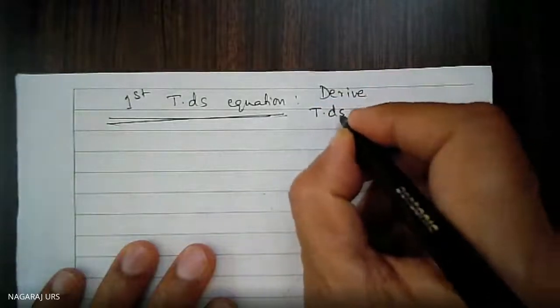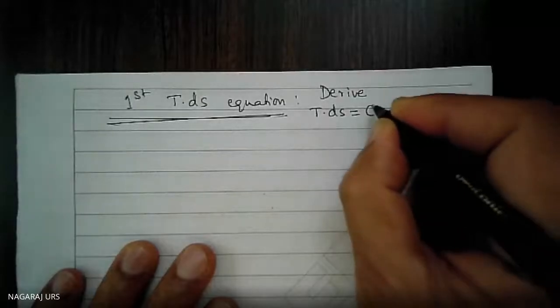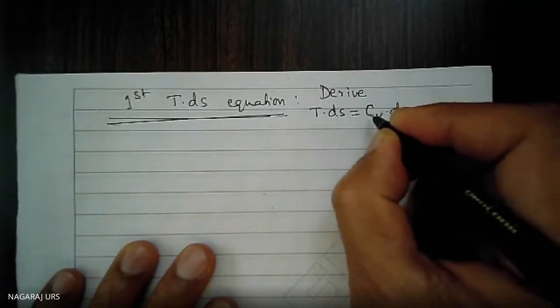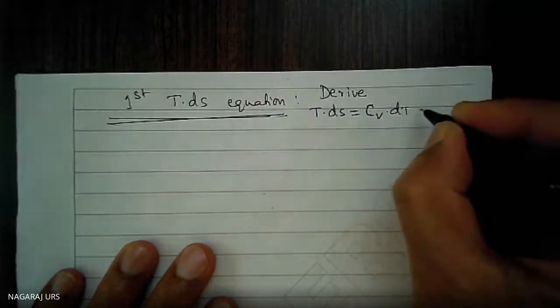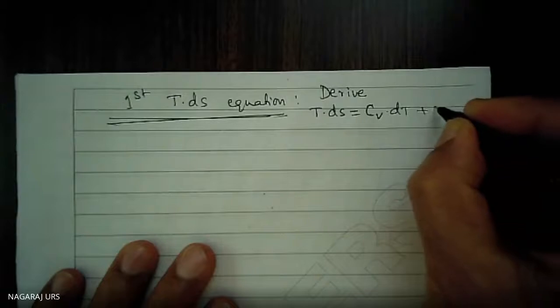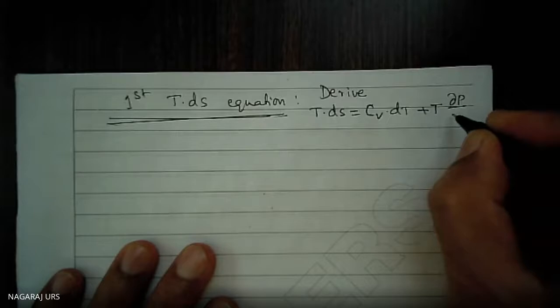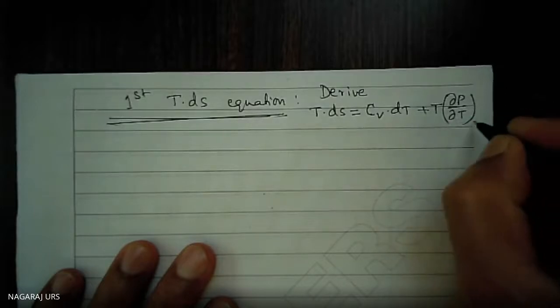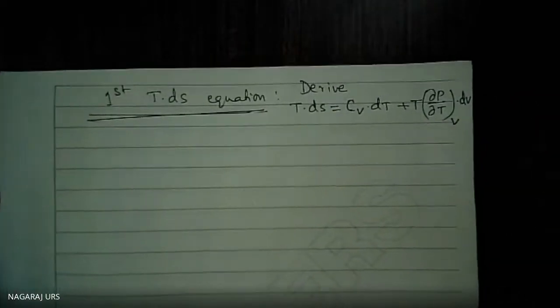TdS is equal to CV into dT, where CV is the specific heat at constant volume, plus T into del P divided by del T at constant volume into dV. We are supposed to derive this first TdS equation.